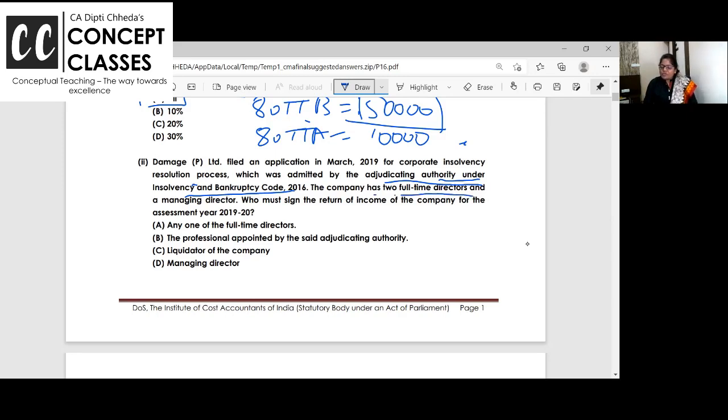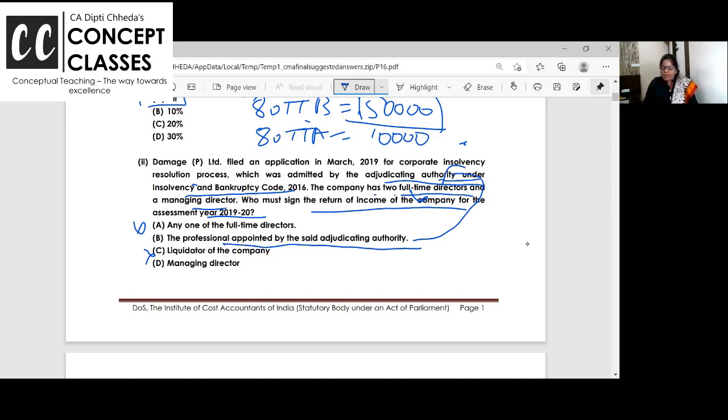The company has 2 full-time directors also. Who must sign the return of income? The return cannot be signed by MDs and others because they have gone for insolvency. So full-time directors are out of the question. Liquidator is not there. So the perfect person to sign is the adjudicating authority appointed under the Bankruptcy Code.